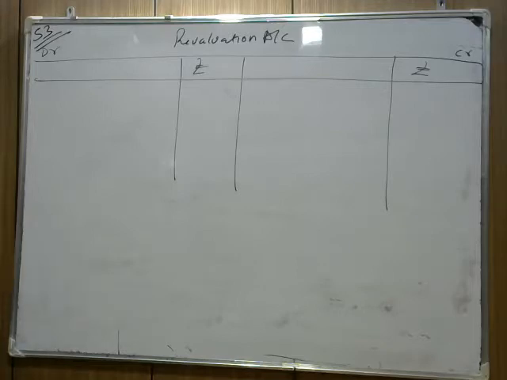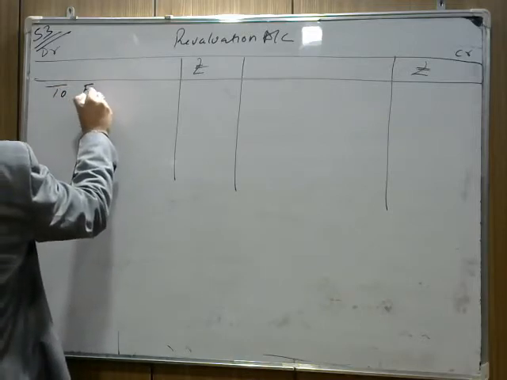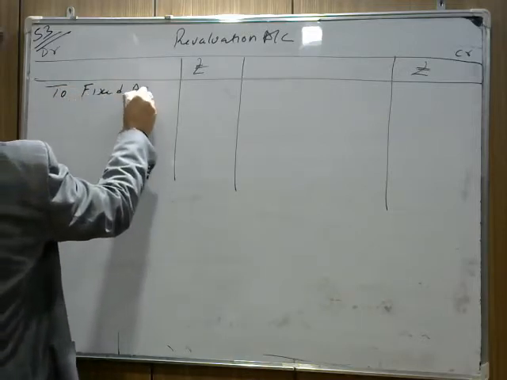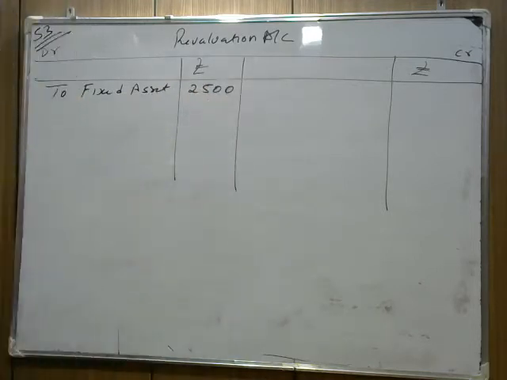It means depreciation of rupees 2,500 is here. We write to fixed assets 2,500 because fixed asset is decreased by 2,500.